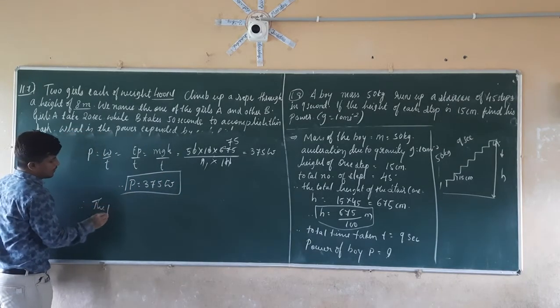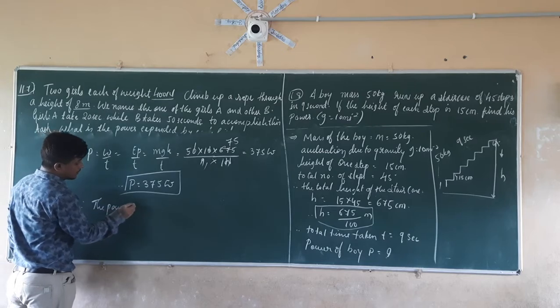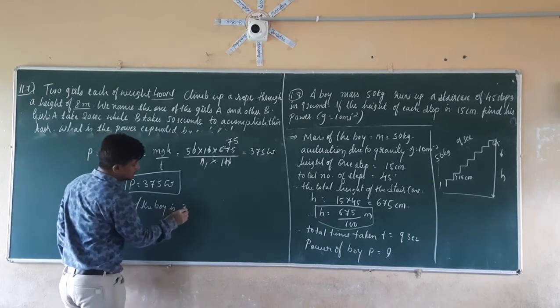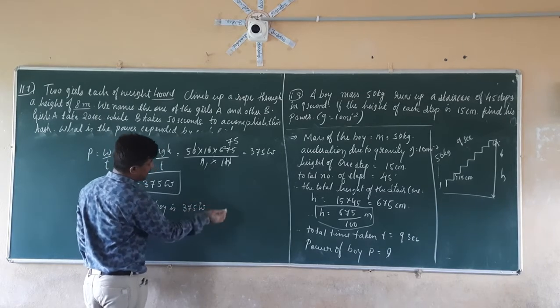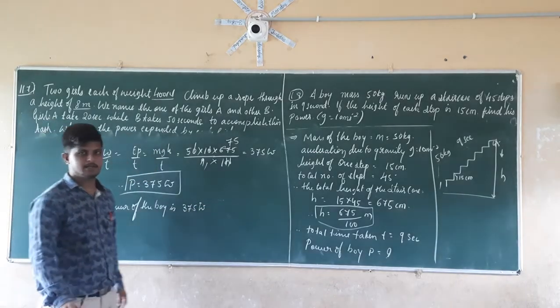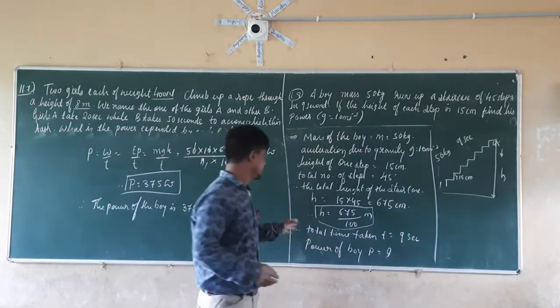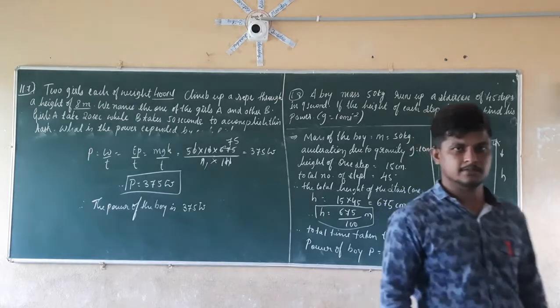Therefore the power of the boy is 375 watts. So this is the answer of the question number 11.8.